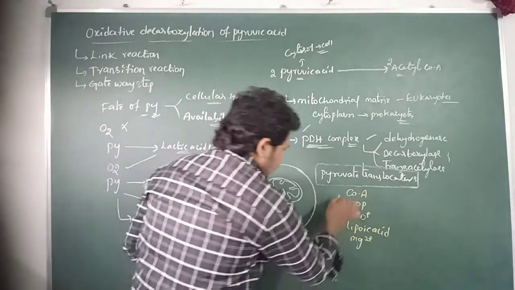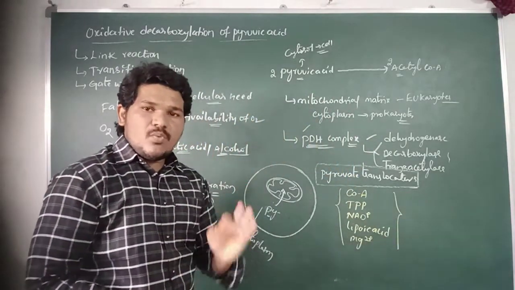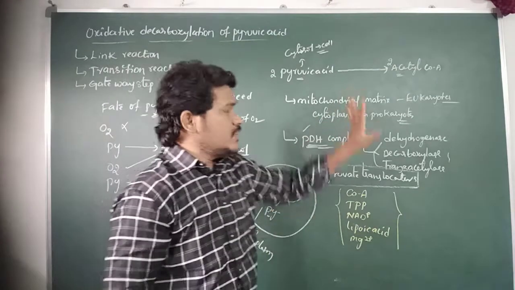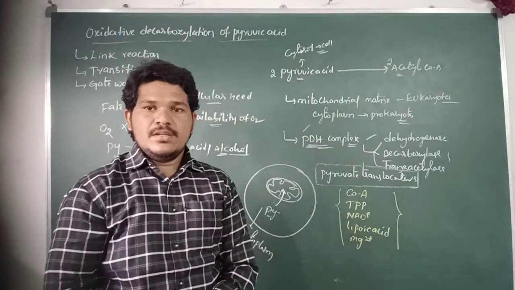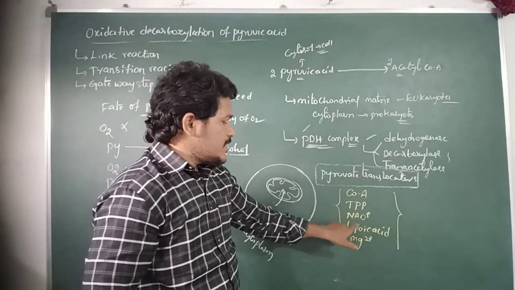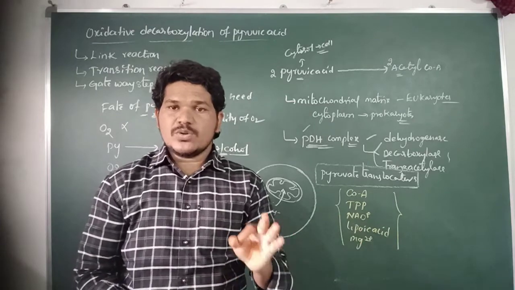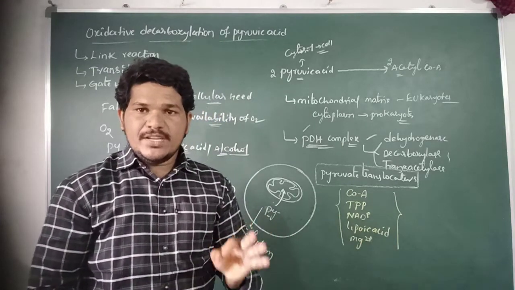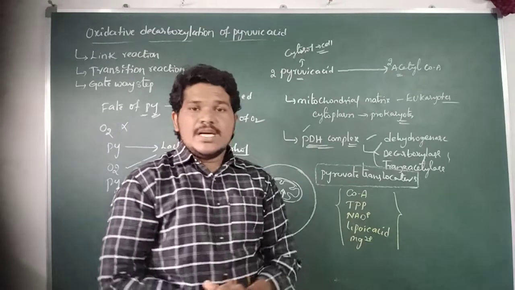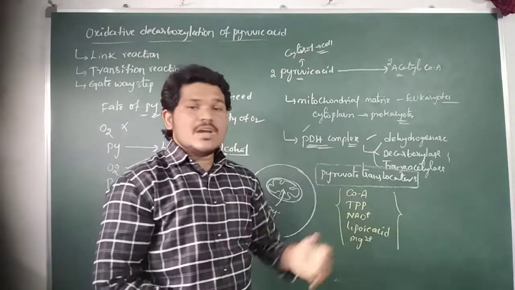So here these are the few cofactors and coenzymes which are required for the conversion of pyruvic acid into acetyl-CoA: coenzyme A, TPP, NAD+, magnesium ions and lipoic acids. These are the cofactors or coenzymes required for the conversion of pyruvic acid into acetyl-CoA, which is catalyzed by the pyruvate dehydrogenase complex enzyme.